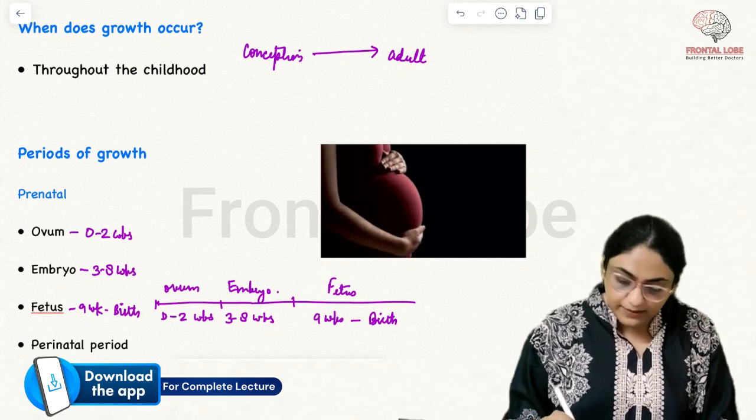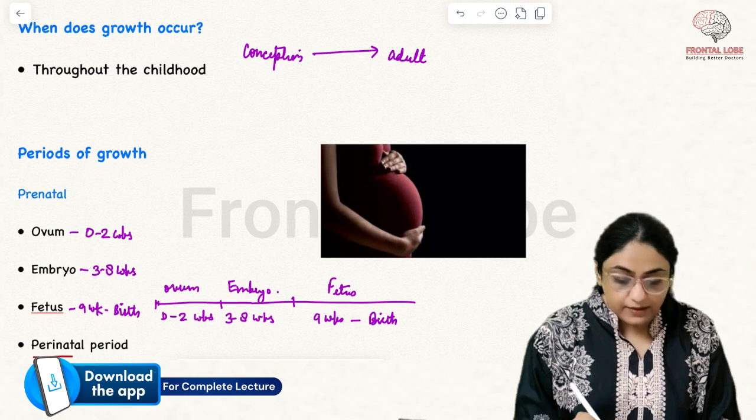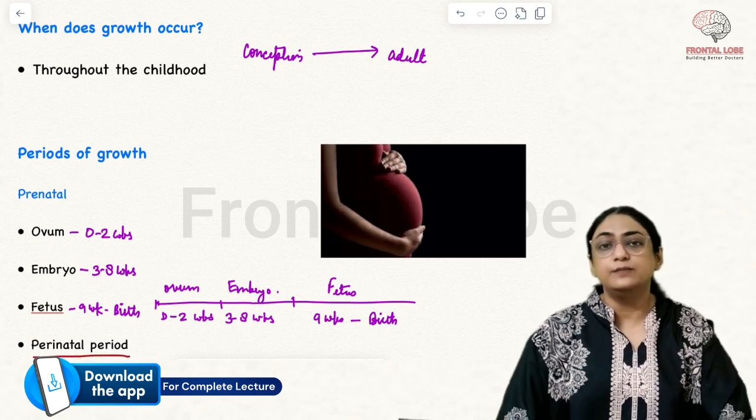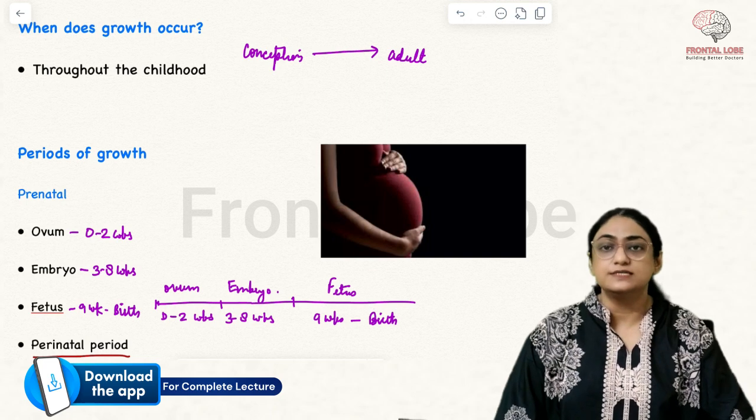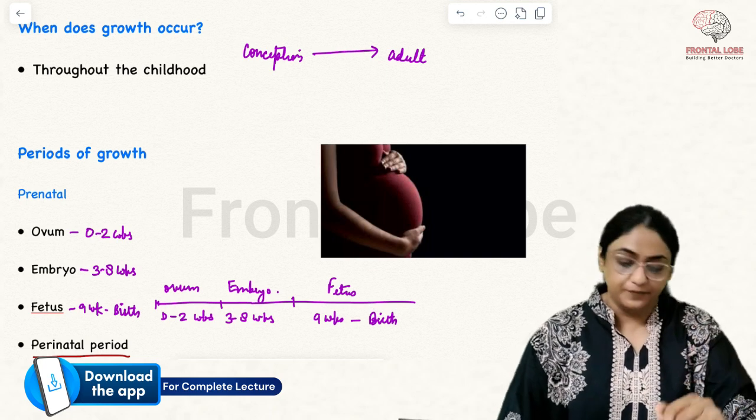Another very important term is perinatal period. So what is perinatal period? Can anybody tell me what is the perinatal period?